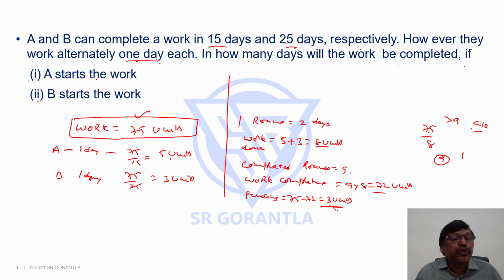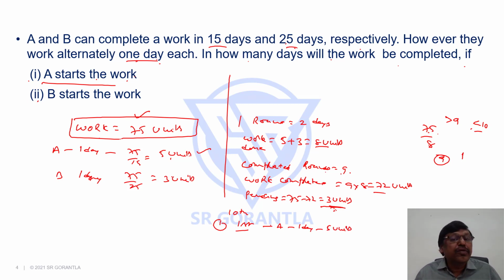Who will take up this 3 units work? In the 10th round of the first day, who comes? It depends on who started the work. Suppose A starts the work, question number 1 if I take, 10th day first round, if A started the work, A will come. And A in one day will do how many units? 5 units. A in one day can complete 5 units.